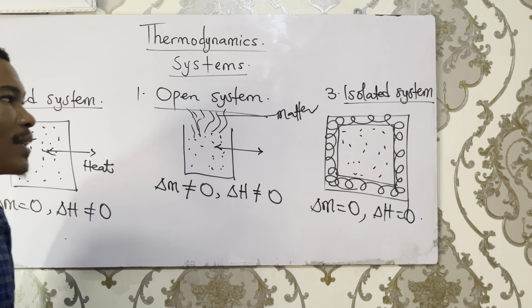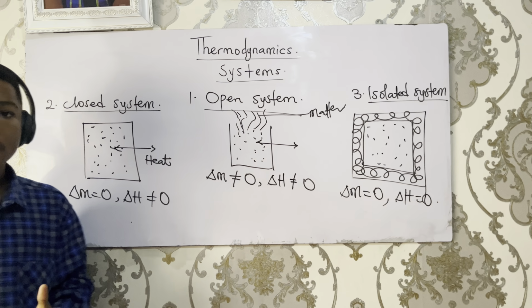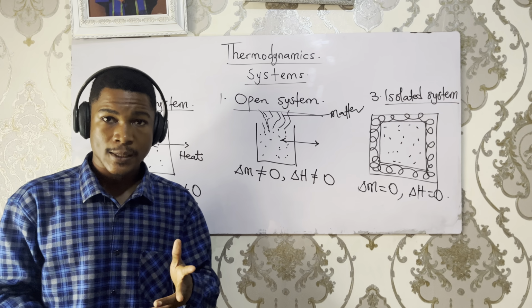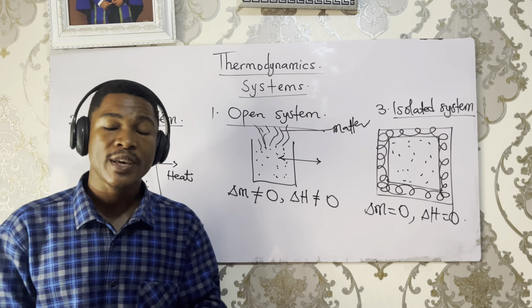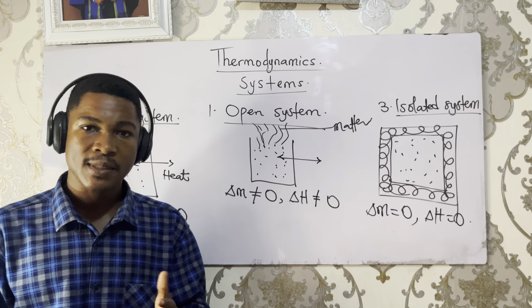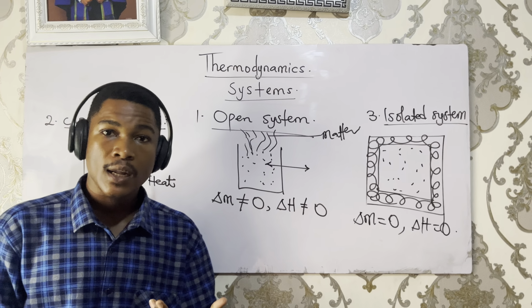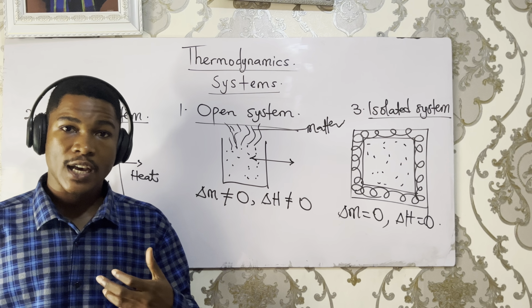So these are the three types of systems that we are going to be discussing in this phase of the class. In my next lecture, I'm going to be explaining other types of systems like isobaric, isochoric, isothermal, adiabatic, and so on and so forth.